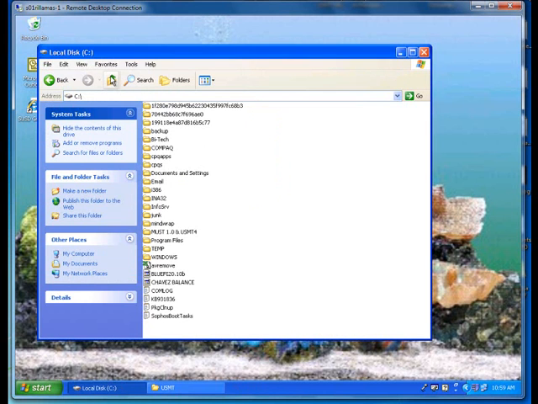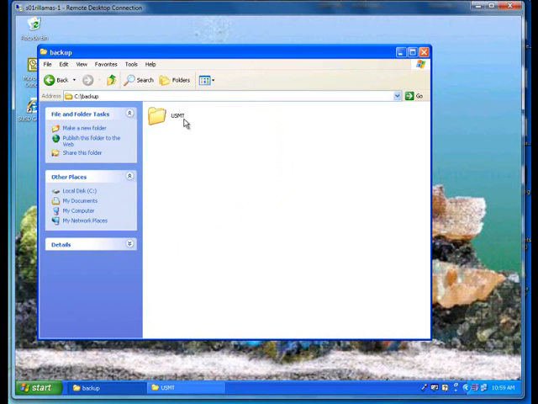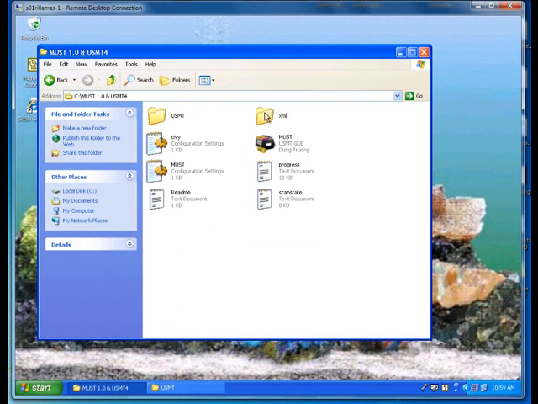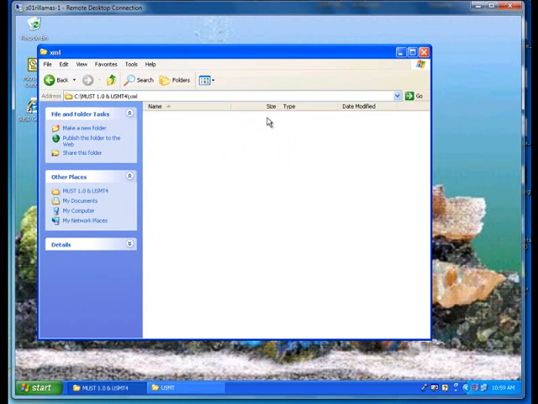And if we look on our C drive, we have a backup USMT folder, and we also have this XML file which wasn't there before. This has the included and excluded folders.